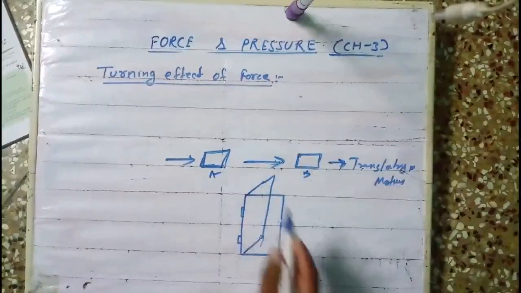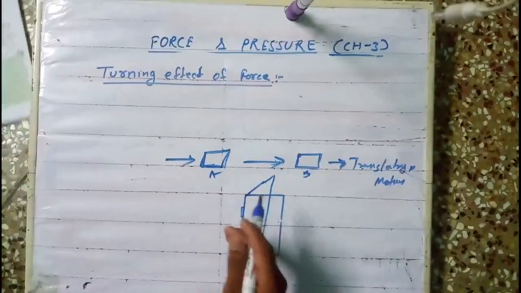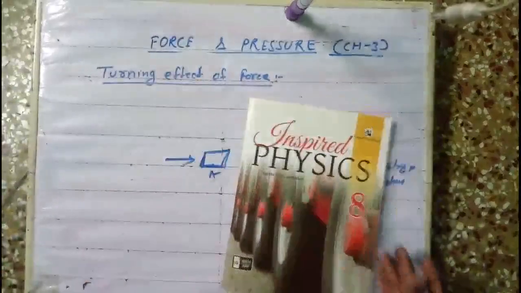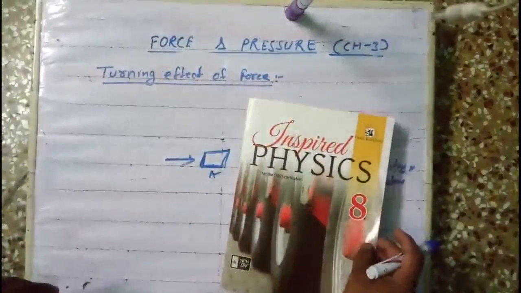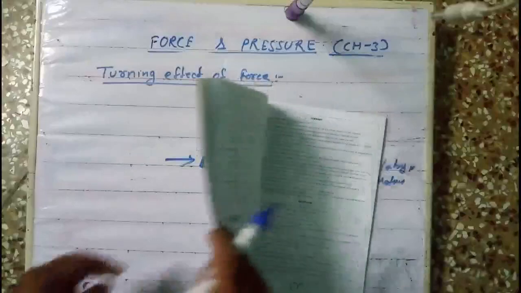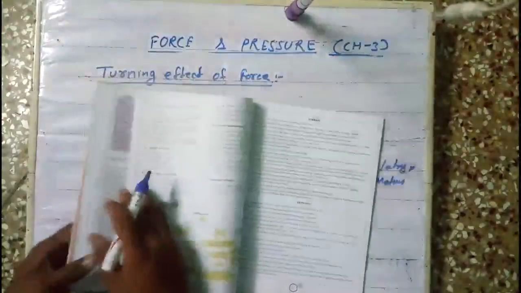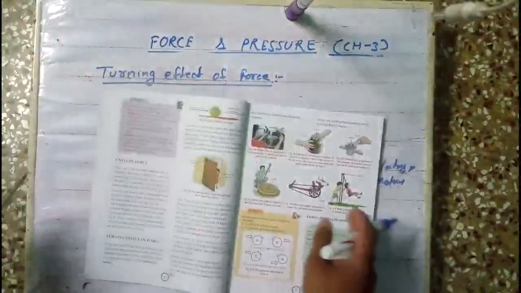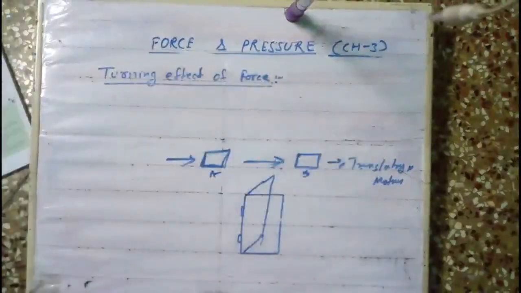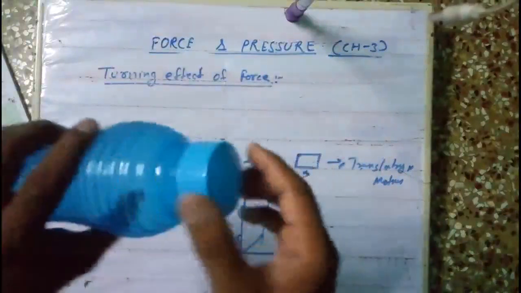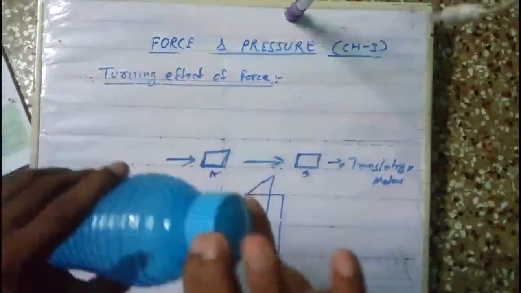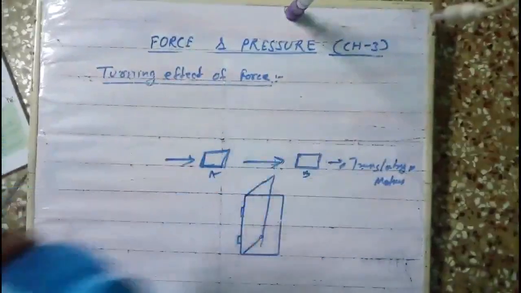But suppose the body is pivoted. Example, you can see here, your book is pivoted here. This is a joint here. When I apply force here, instead of moving from one place to another, it gives a turning effect. It turns about this axis. This is called the turning effect of force. Similarly, suppose I open a bottle cap, you can see. I am applying the force here. It turns, not moving from one place to another.